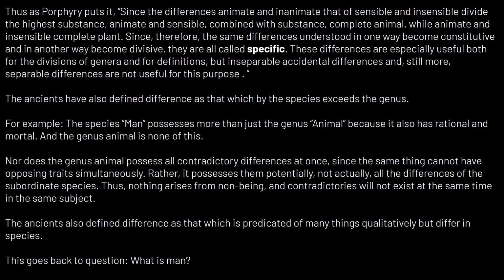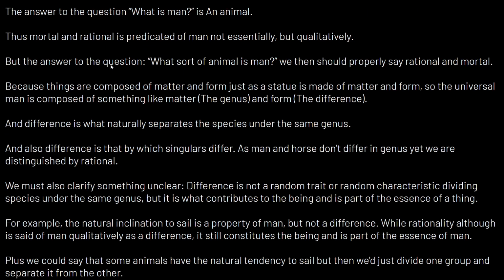And so the ancients also define difference as that which is predicated of many things qualitatively, but differing in species. So really, this will take you back to the question, what is man? Now, the answer to the question is simple. Man is an animal. But we need to be careful now, because we also can define man as rational animal. But the response that man is rational animal is really more of a proper response to the question, what sort of animal is man? And mortal and rational is predicated of man not essentially, but qualitatively, right? And so we then should properly say rational and mortal.